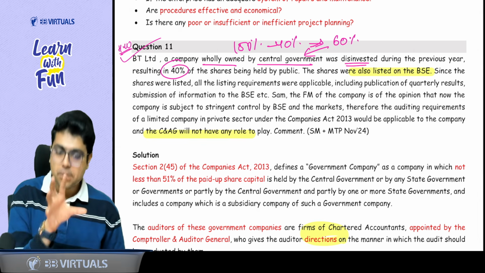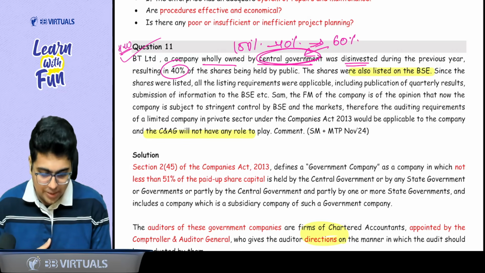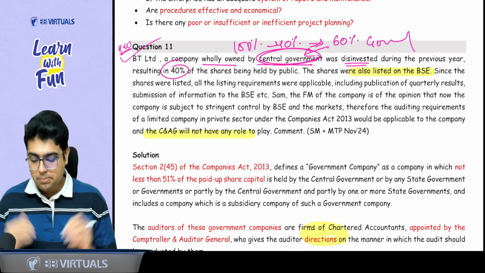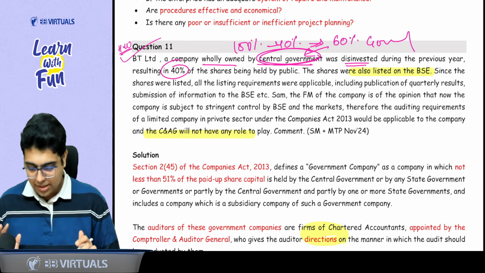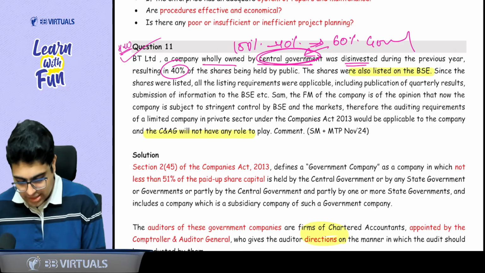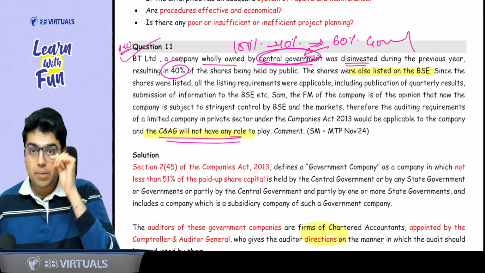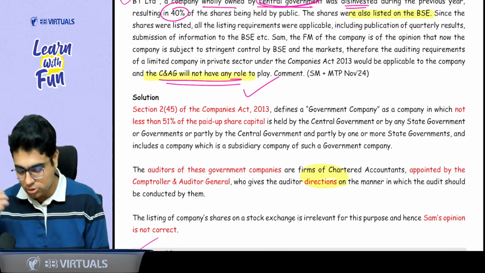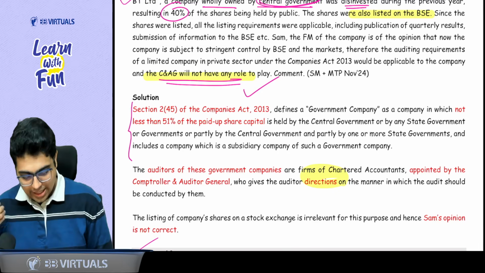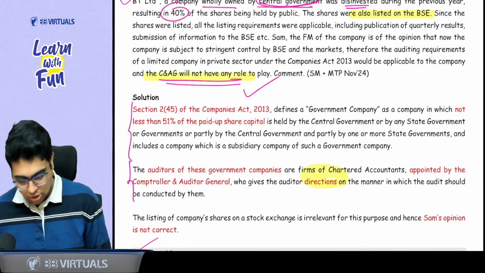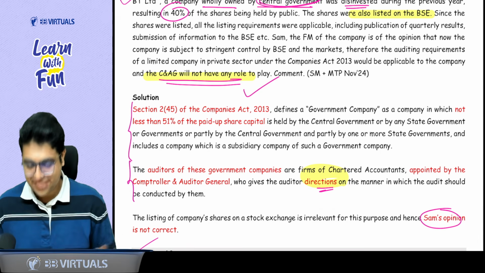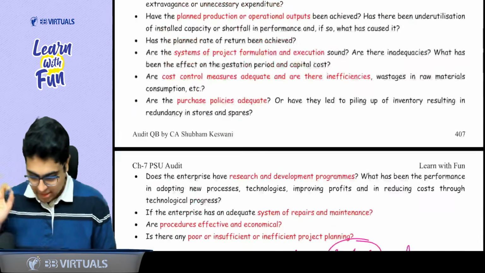Because 60% are with the central government, it is a government company. The management says because it has become a listed company, CAG will not have any role to play. Baba, it is still a government company and CAG can give the directions to the auditor. So just give the definition of government company and say CAG can appoint the auditor and give the direction. So Sam's opinion that CAG doesn't have any role to play is not correct.